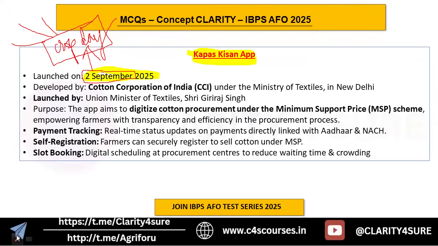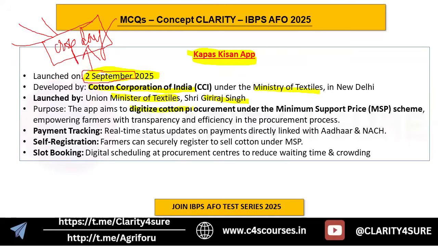Right, let's move back to the news. The Kapas Kisan app was launched on the 2nd of September 2025. Who developed this app? The Cotton Corporation of India under the Ministry of Textiles in New Delhi. Who launched it? The Union Minister of Textiles. Who is that? Giriraj Singh.